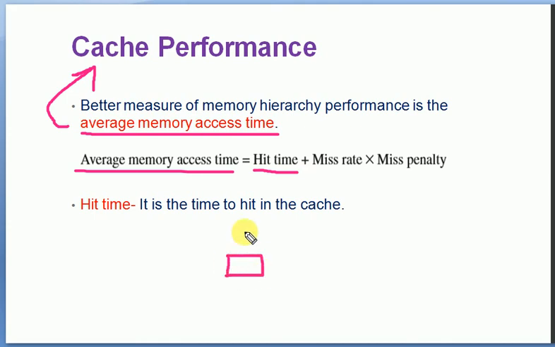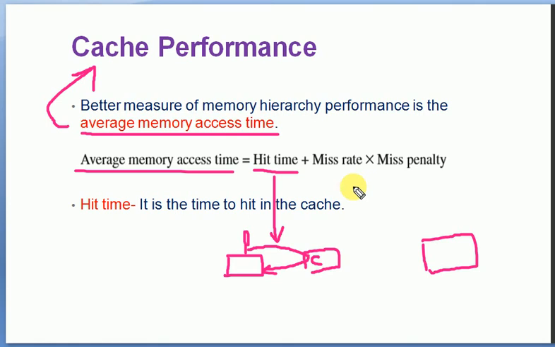If this is the processor, this is the cache, and this is the primary memory, then hit time means the processor initiates an operation, goes and checks the cache memory and gets the data back. This is called the cache hit time, the time taken for accessing the data from the cache memory.